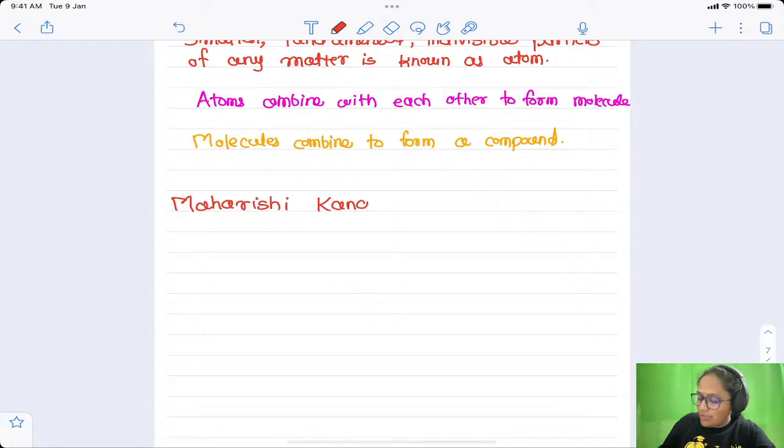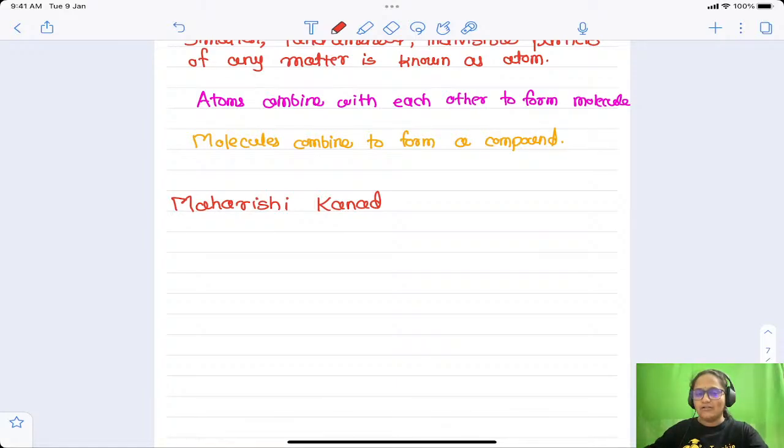Yes, so why is he important? He is very important. He was an Indian philosopher who postulated that if we can go on dividing matter, which he called padartha in Sanskrit, we shall get smaller and smaller particles. Ultimately, we will end up with the smallest particle that we cannot divide further. That is nothing but the atom.